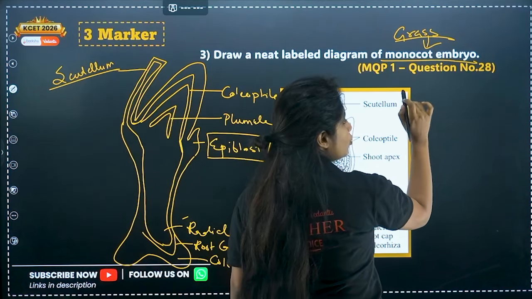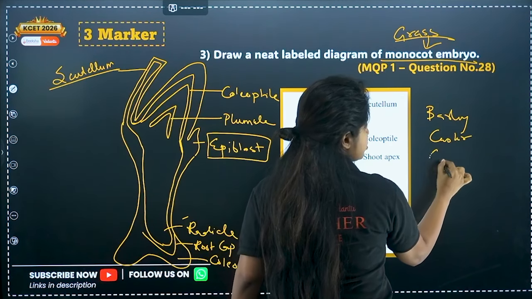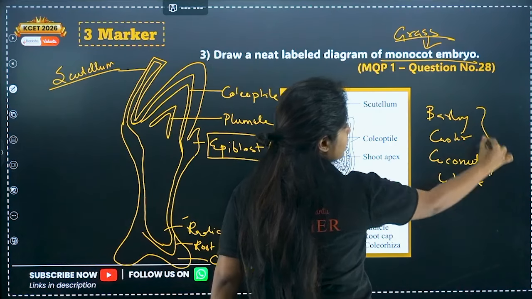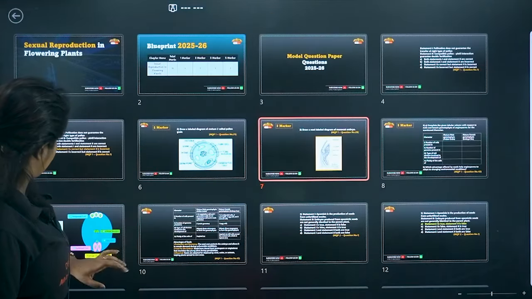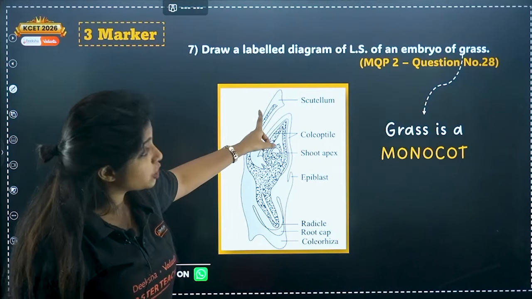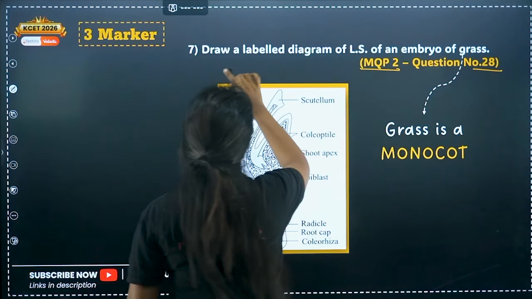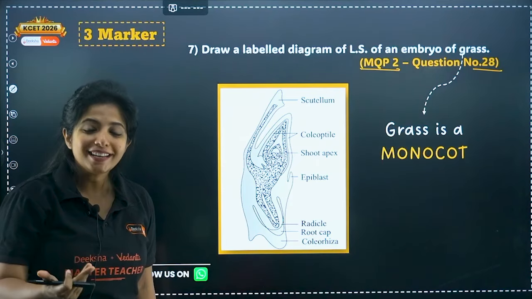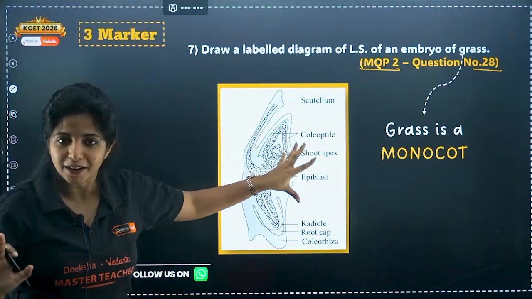Grass is a monocot. So is barley. So is castor. So is coconut. Okay, so is wheat. Everything out there, they are all monocots. Please remember that. And I'll show you that particular question as well. So I have put the diagram again. This is a 3-marker question again that came in model question paper 2. This is question number 28 where you are asked, draw a label diagram of LS of an embryo of grass. What is this grass? This is a monocot. So it's again the same diagram.